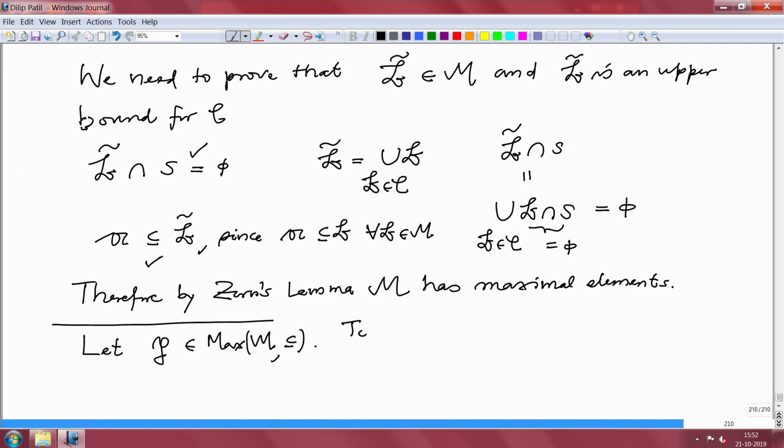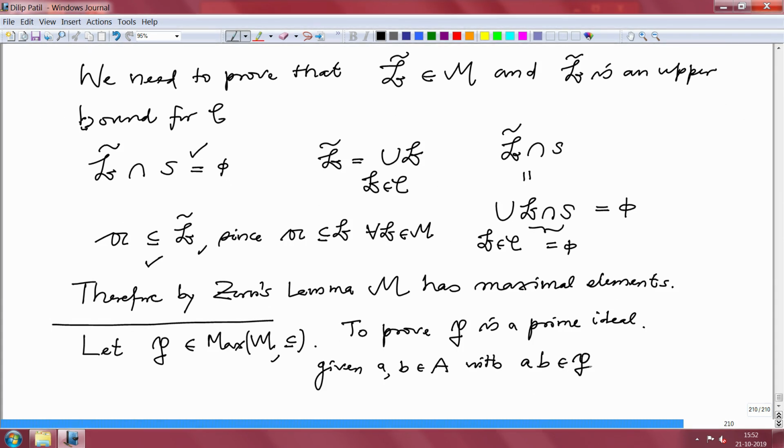To prove P is a prime ideal, we need to prove that, given a, b in the ring A with a times b in P, we want to prove a is in P or b is in P. This is what we need to prove.